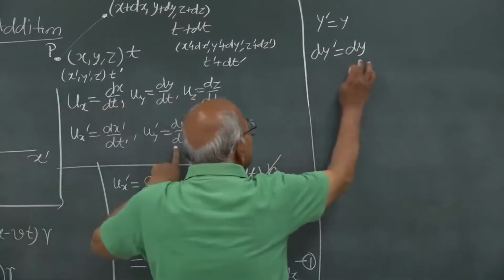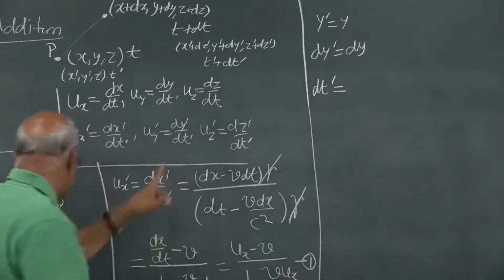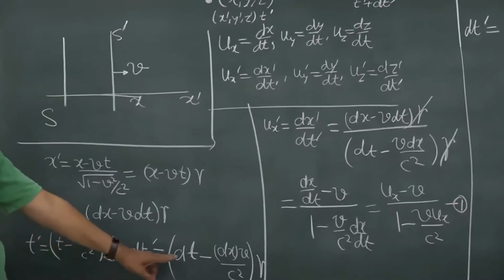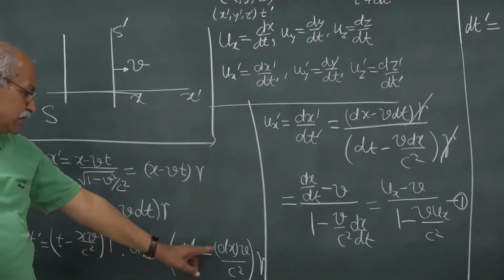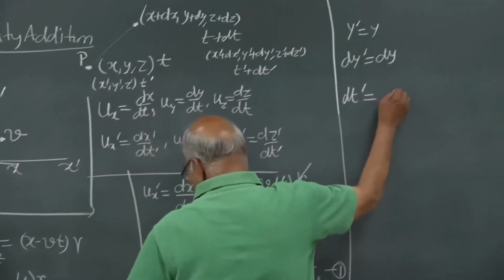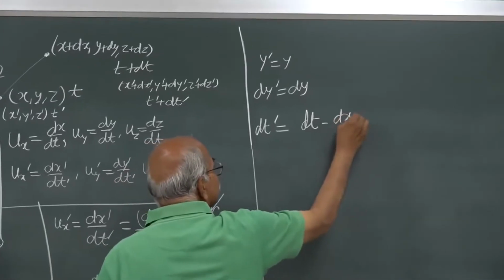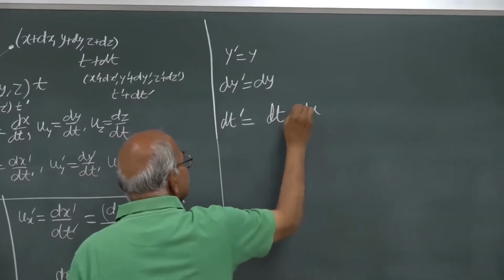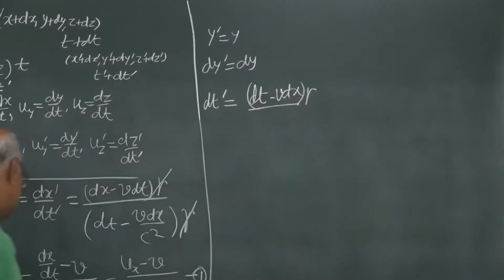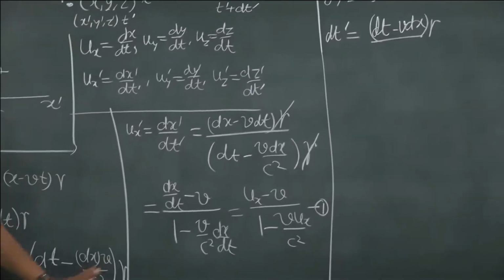So dy prime is this, but dt prime is not dt. dt prime we have written here: dt minus v dx by c square, times gamma. So this is dt prime, dt minus v dx by c square times gamma.